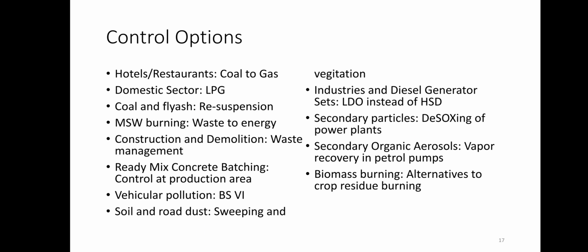The industries and diesel generators have to move to LDO instead of HSD. For secondary particulates, desoxing of power plants is required. For secondary organic aerosols, vapor recovery in petrol pumps is a control option. For biomass burning, alternatives to crop residue burning are to be taken into consideration.